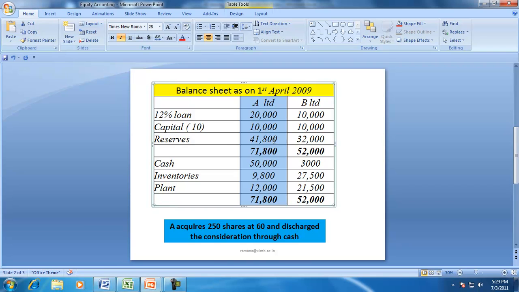So if you see there are 1000 shares, and out of 1000 shares A acquires 250 shares, so that means 25% share. So B is not a subsidiary of A. When B is not a subsidiary of A, then B's assets and liabilities are not required to be consolidated, and B becomes an associate because A has more than 20% stake in B.